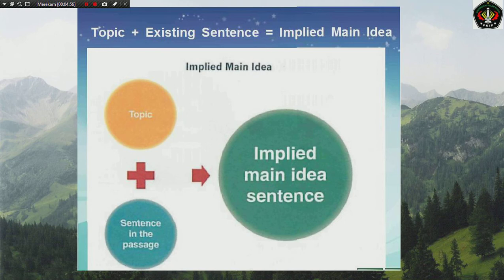To correctly state the main idea, you insert the topic into the existing sentence, because the topic is always included in the main idea. The bystander effect exists when a group of people fail to react to an emergency due to a complex series of causes: ambiguity of the situation, fear of appearing foolish, and the tendency to react as others in the group are reacting.